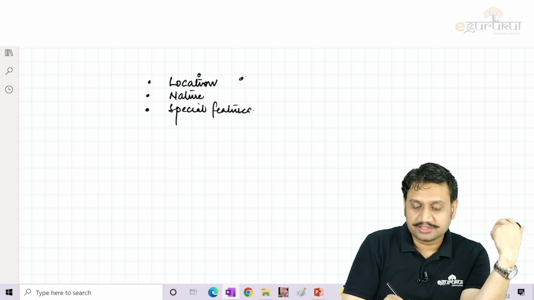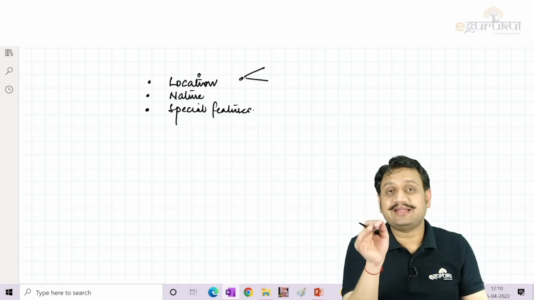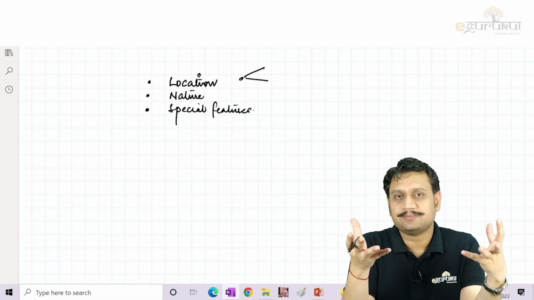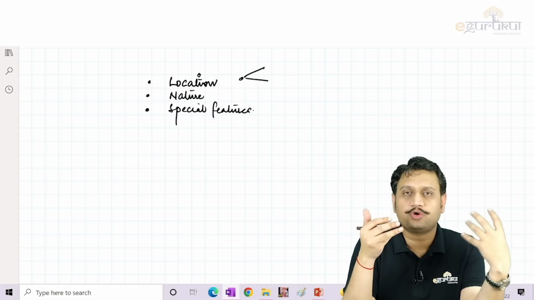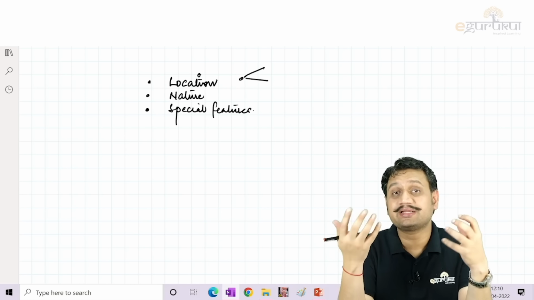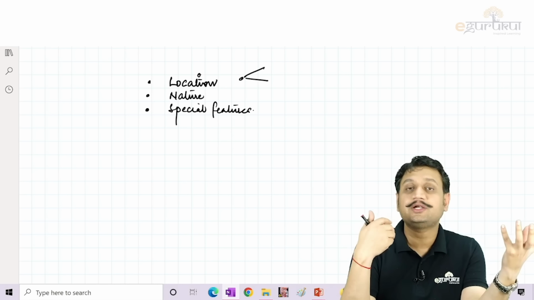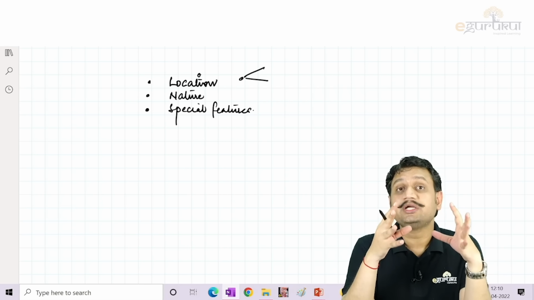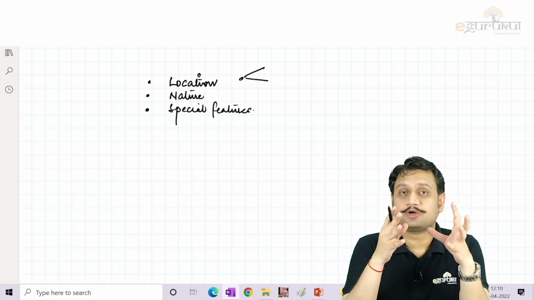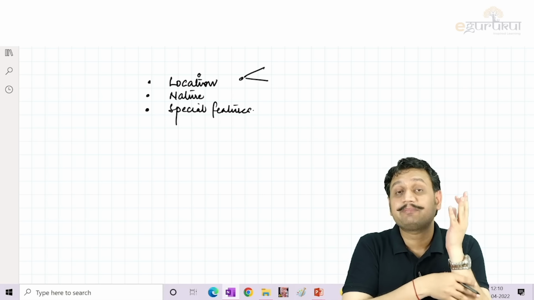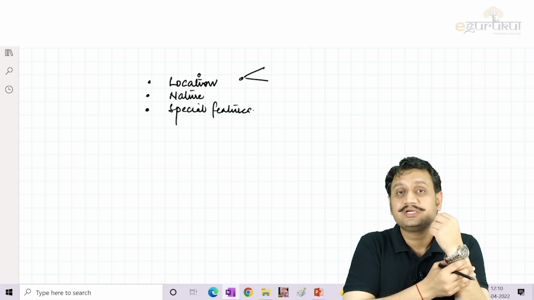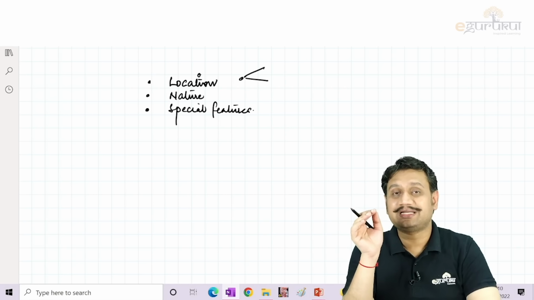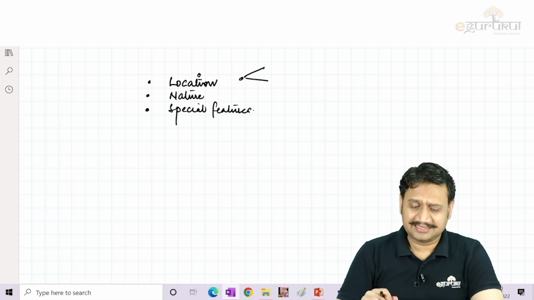And for the location, as I said, please revise your tumors: 2 epiphyseal tumors, GCT and chondroblastoma, right? Metaphyseal lesions: 4 benign, 1 benign aggressive, 1 purely aggressive, and 2 benign and 2 aggressive tumors at the diaphysis. You should be able to recall them and revise them properly on a single page. And please go through that image, which I have been sharing all the time with you guys. Okay, so that is about the tumors.